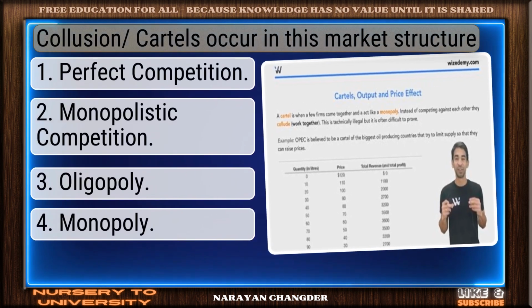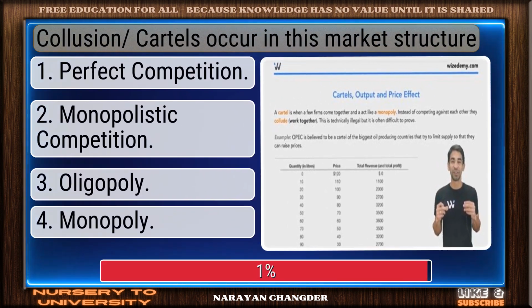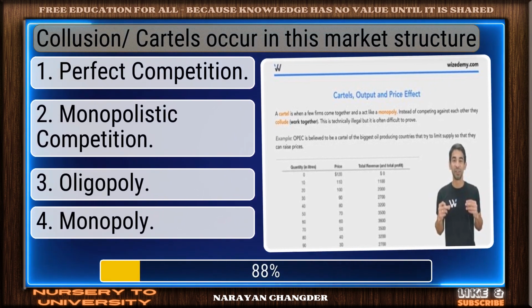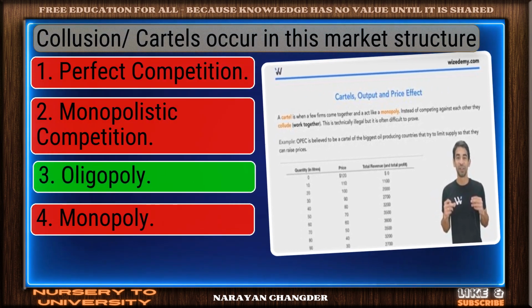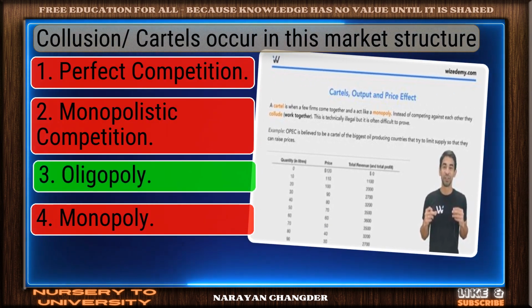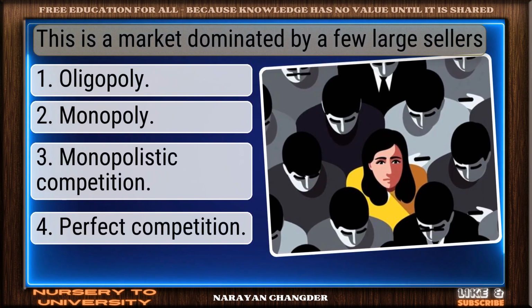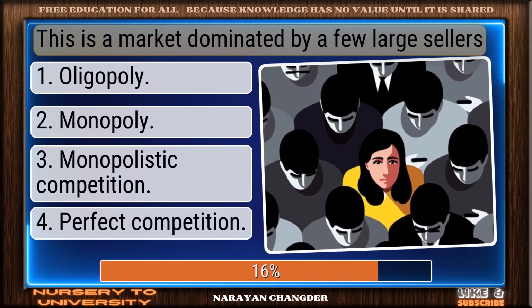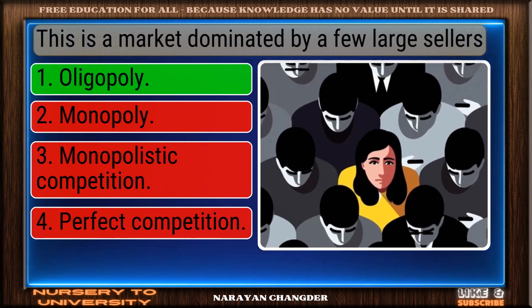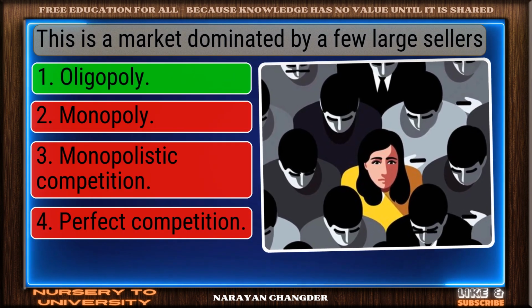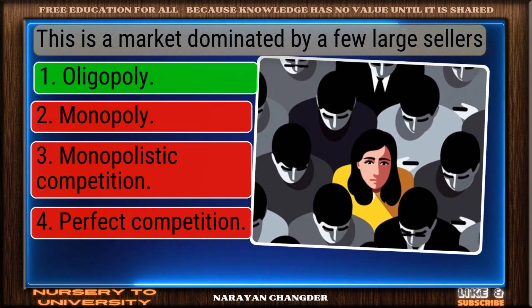Collusion cartels occur in this market structure. You got it. Your choice, oligopoly, is right. This is a market dominated by a few large sellers. Sharp thinking. Oligopoly is the right choice.